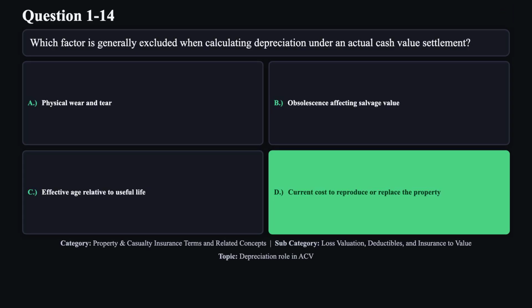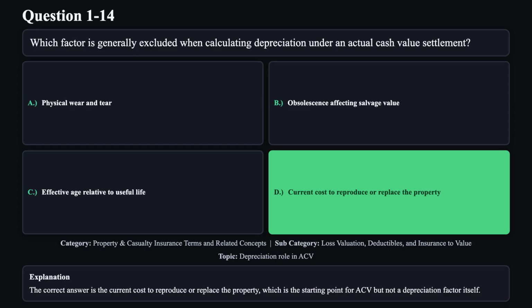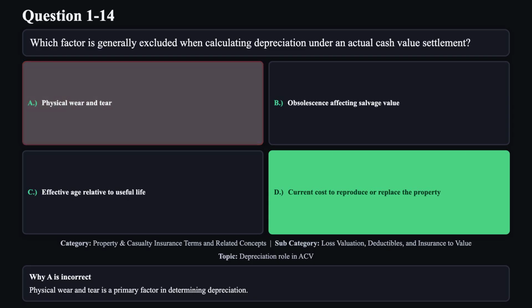The correct answer is D. The correct answer is the current cost to reproduce or replace the property, which is the starting point for ACV but not a depreciation factor itself. Reason A is not correct. Physical wear and tear is a primary factor in determining depreciation.